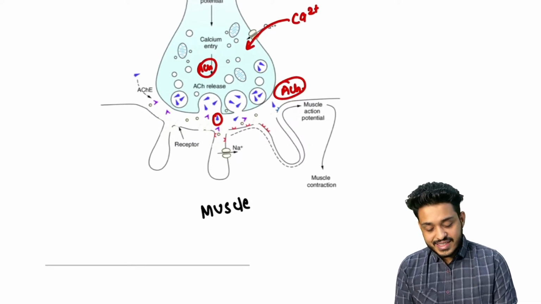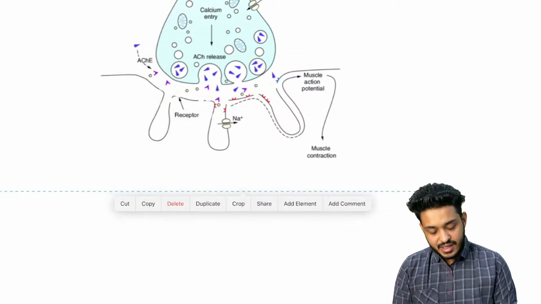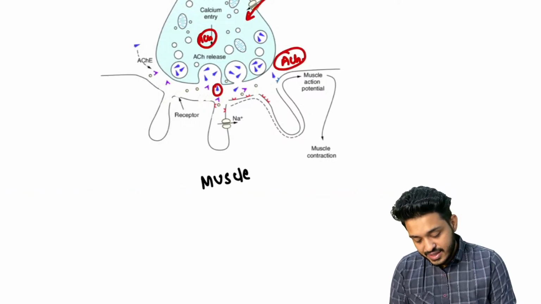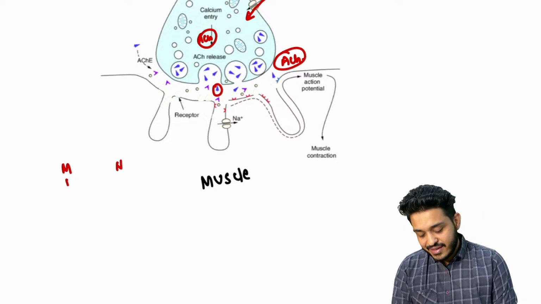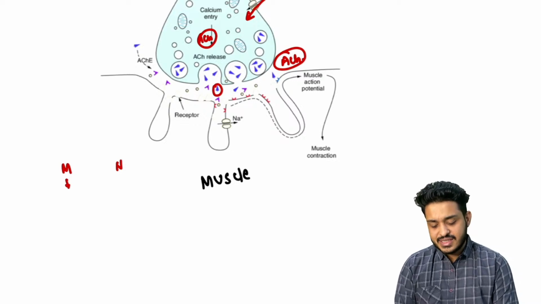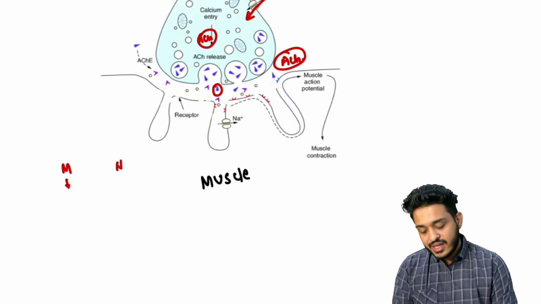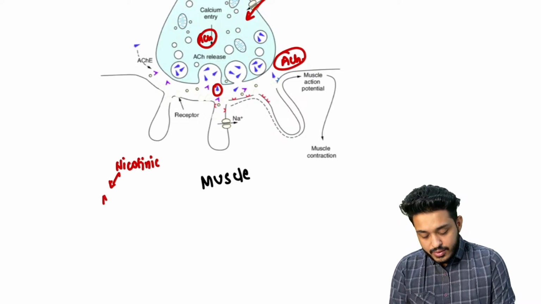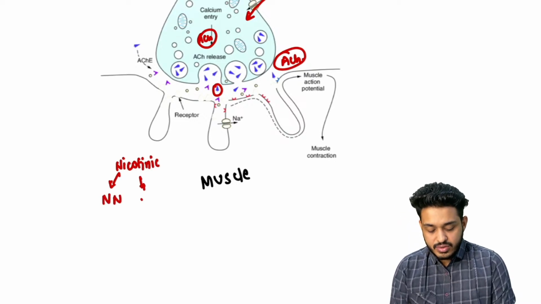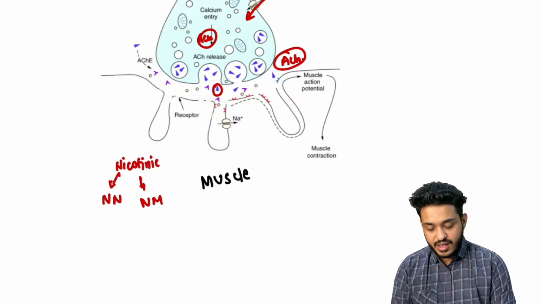Right now, this acetylcholine will be having certain receptors. It will be having muscarinic receptor. It will be having nicotinic receptor. And muscarinic we will be discussing in the ANS, M1, M3, M5, M2, M4. And nicotinic we will be having neuronal and neuromuscular, right? So we are discussing about the neuromuscular thing now, right?